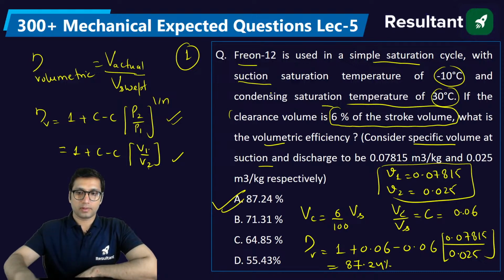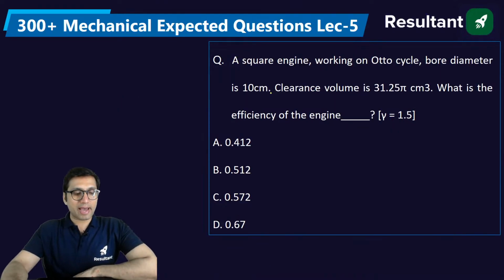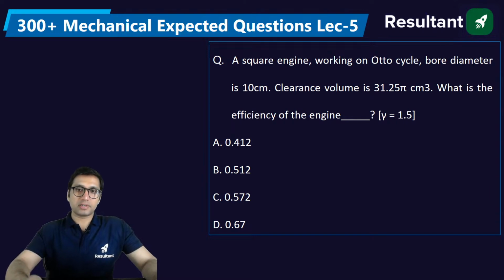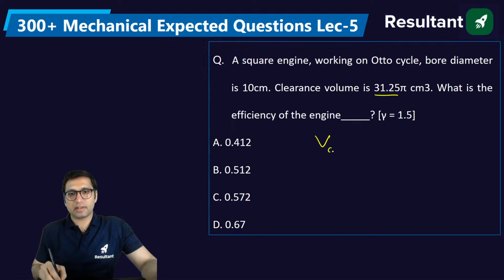Okay. Next question: a square engine working on Otto cycle, bore diameter is 10 centimeter, clearance volume is 31.25 pi centimeter cube. What is the efficiency of the engine? How will you find the efficiency of the engine? In this question, they have given clearance volume as 31.25 pi centimeter cube, and it is a square engine.